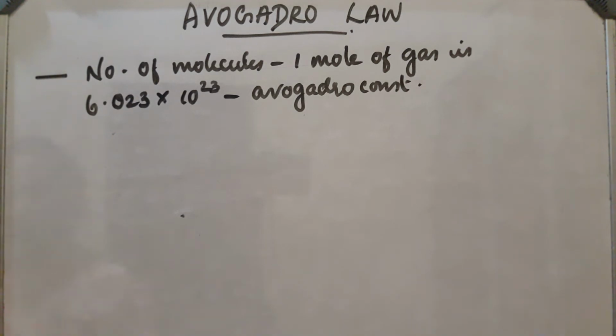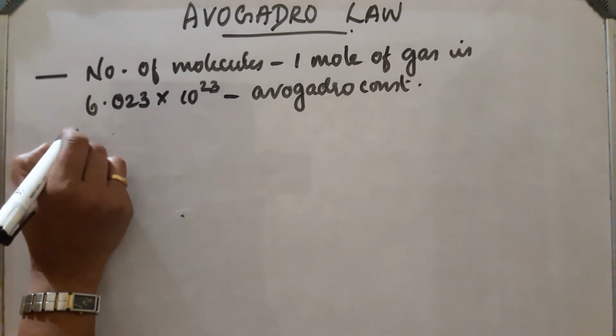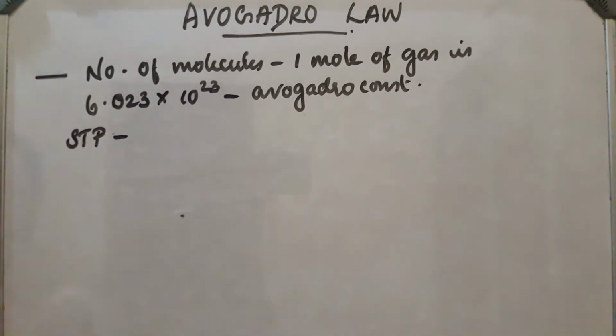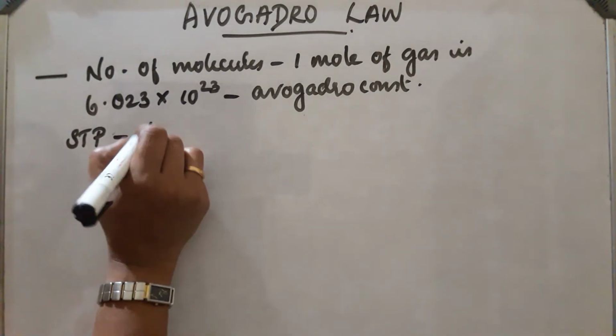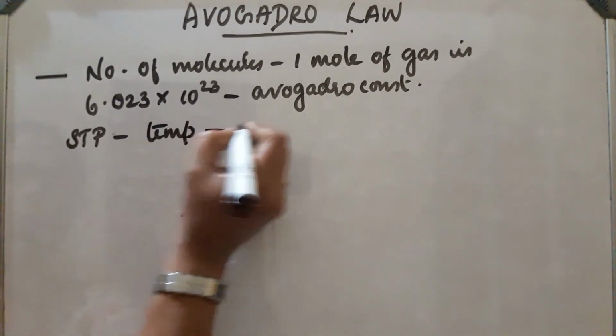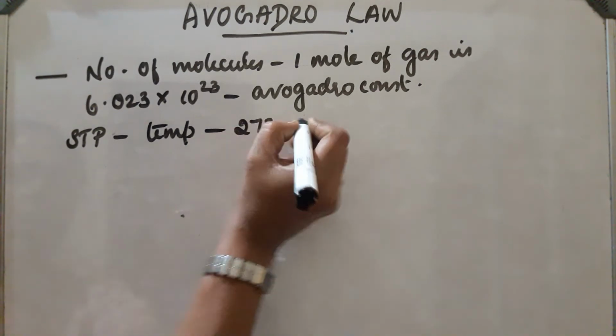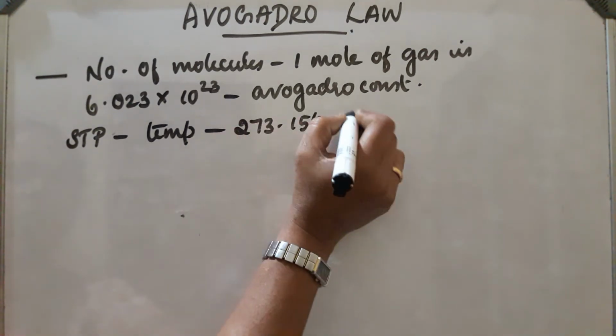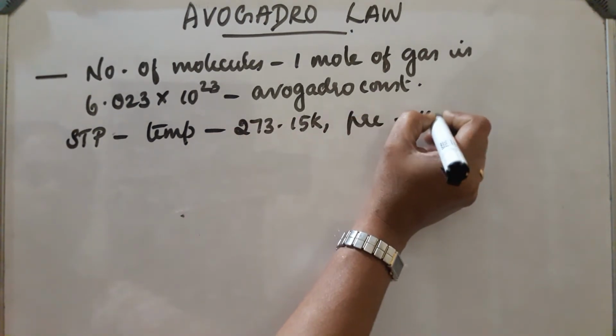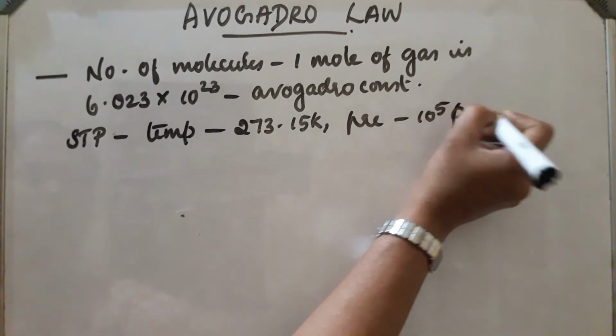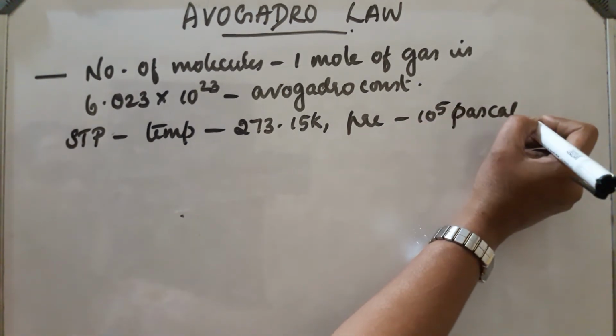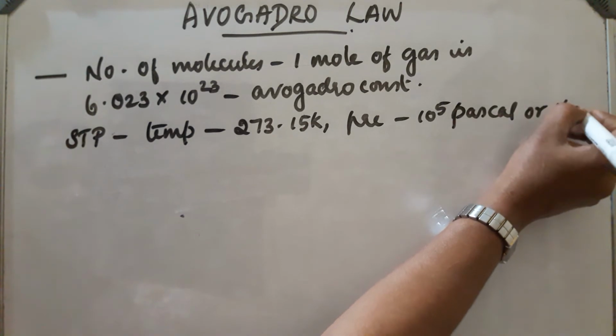Now, STP means standard temperature and pressure. At STP, the standard temperature is the freezing point, that is 273.15 Kelvin, and pressure is 10 raised to 5 Pascal, or we can say 1 bar.